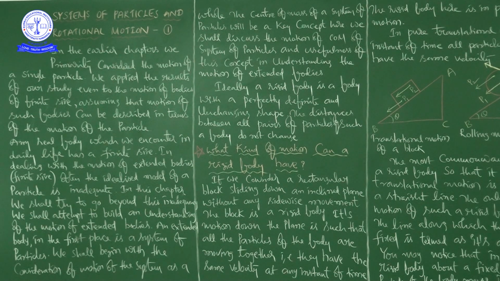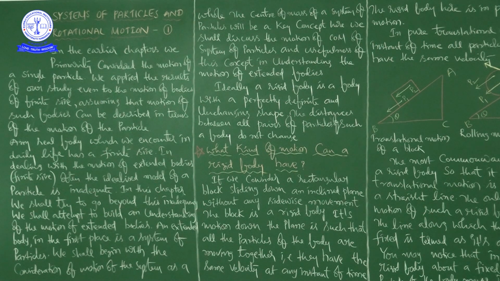Suppose the body is heavier in mass, it means more particles are present in that particular body. Whether it is a single particle or a combination of particles, it is referred to as having a certain amount of mass. In our earlier chapters, we primarily considered the motion of a single particle.